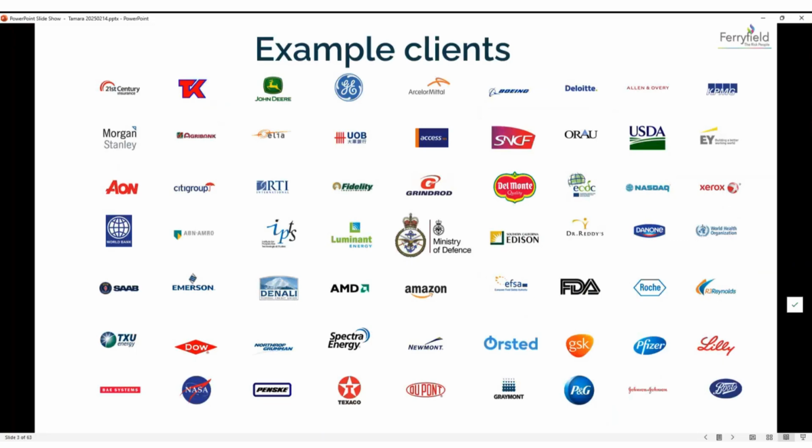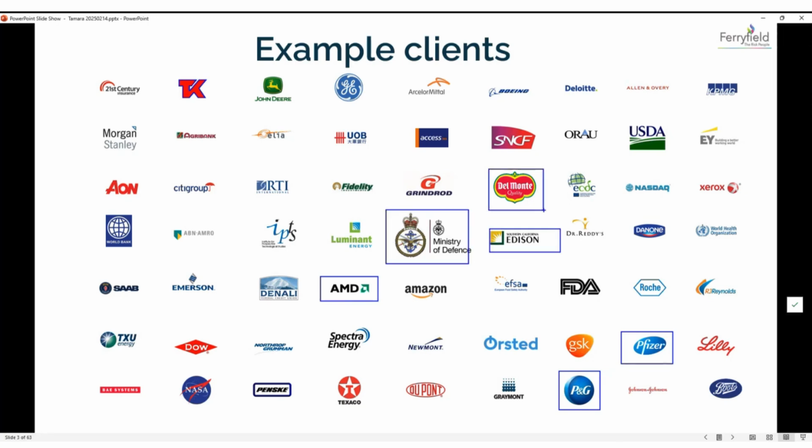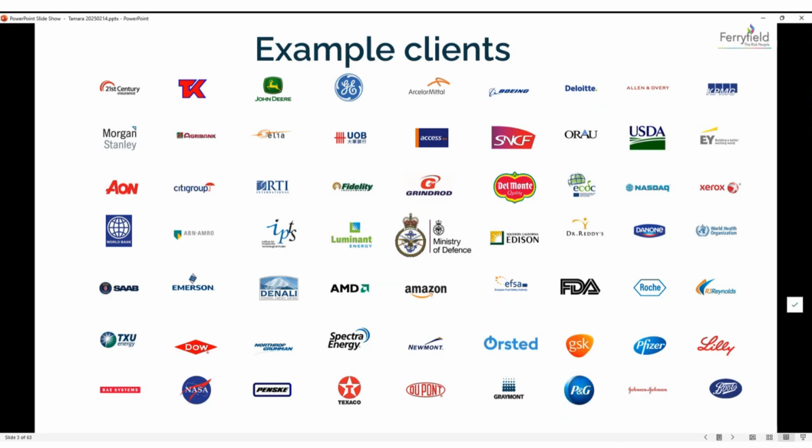A few clients that Vose Software has, and this is mostly to show the versatility of the tools that they use. This could be technology, retail, pharmaceuticals, right? This could be government, energy, food, etc., etc. So the main idea is to recognize the versatility of the products and how easy they are to use.